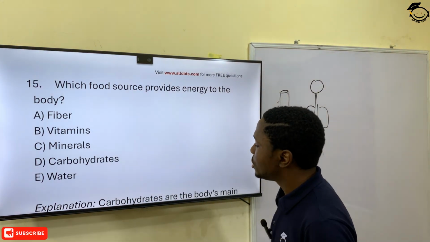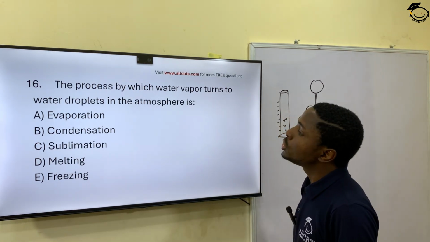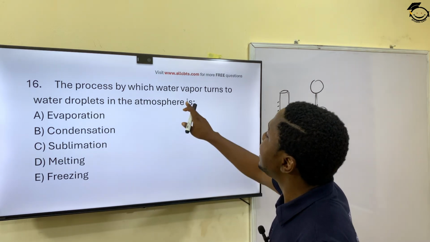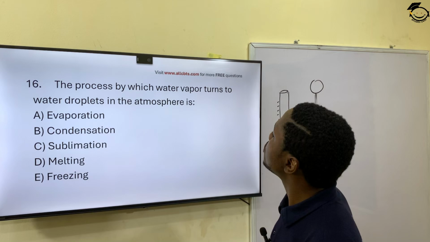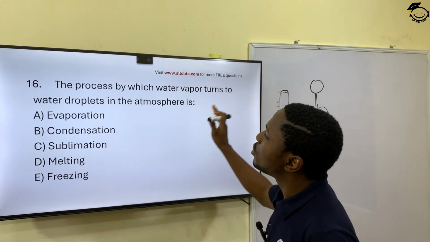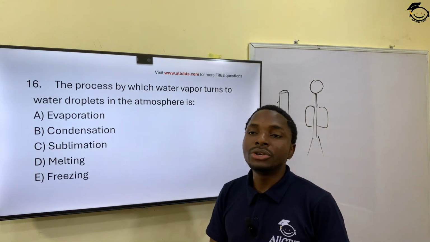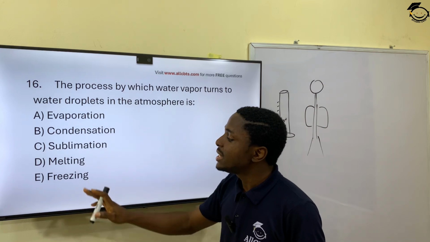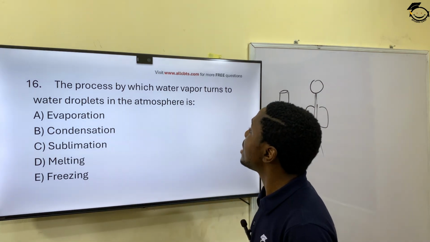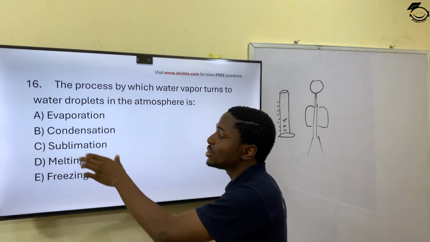And then question 16. The process by which water vapor turns to water droplets in the atmosphere is dash. You have evaporation, condensation, sublimation, melting, and freezing. The process by which water vapor turns to water droplets in the atmosphere is what?